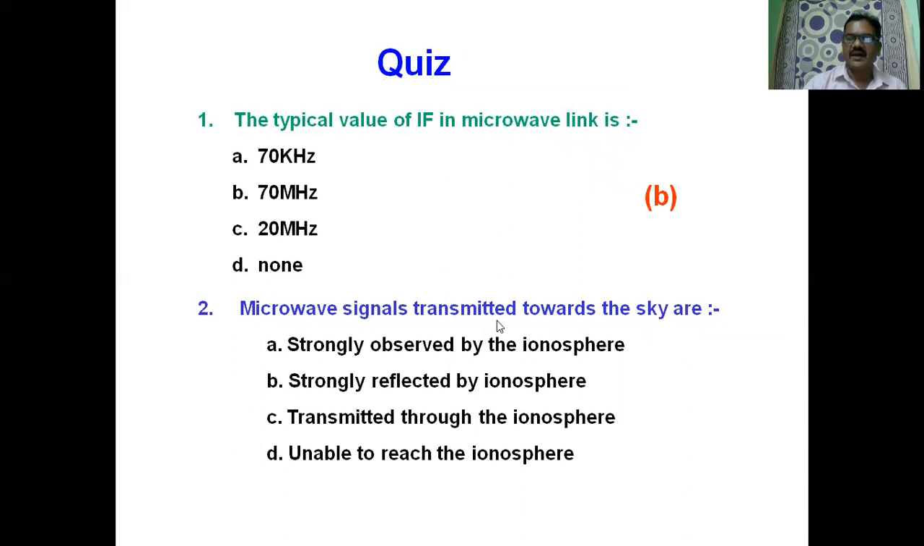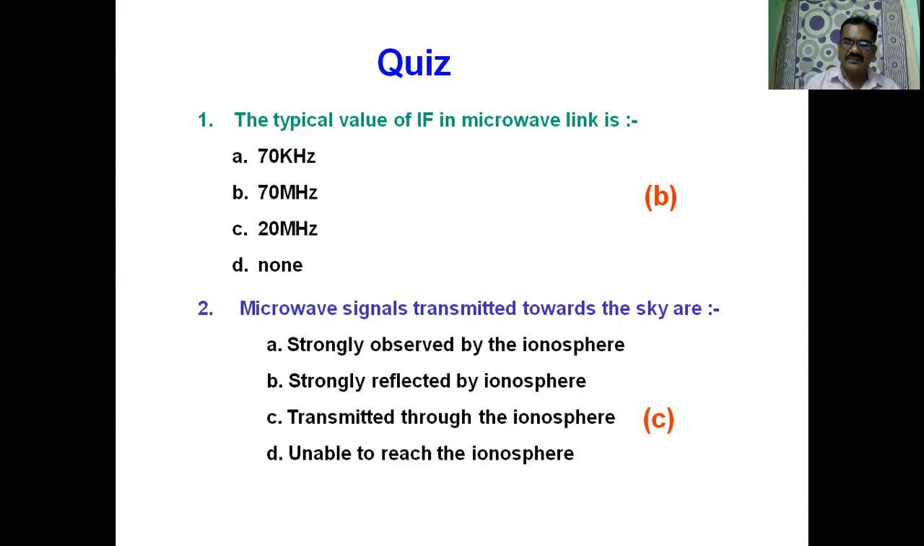Microwave signals we are transmitting toward the sky. The ionosphere is at a height of 70 kilometers from the ground. Is the ionosphere strongly absorbing the signal, reflecting the signal, transmitting it through the ionosphere, or is the signal unable to reach the ionosphere? The answer is C, transmitted through the ionosphere, because we are transmitting the microwave signal